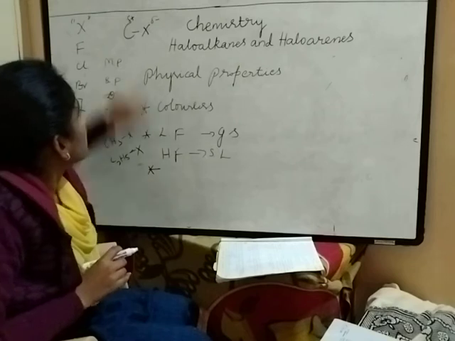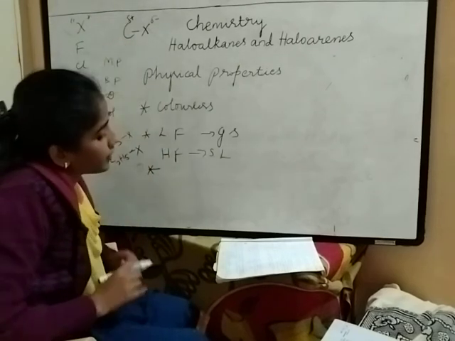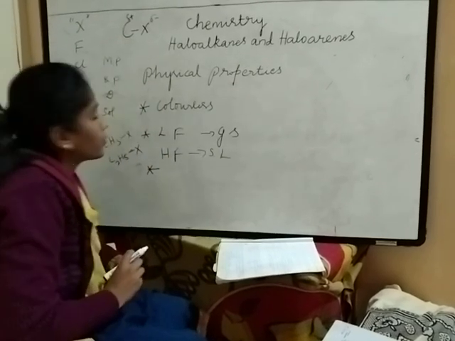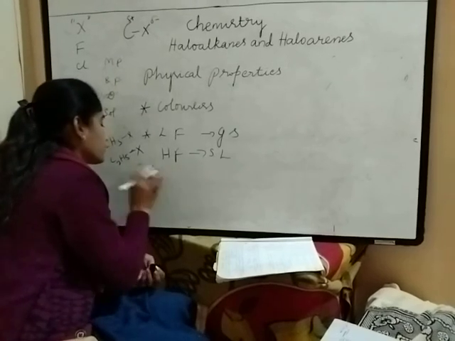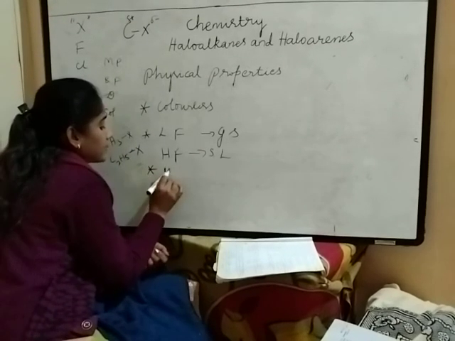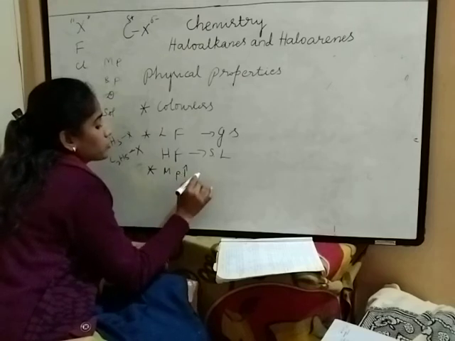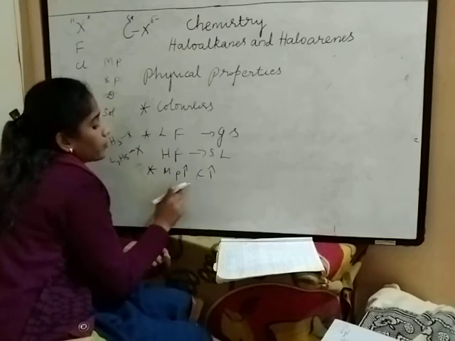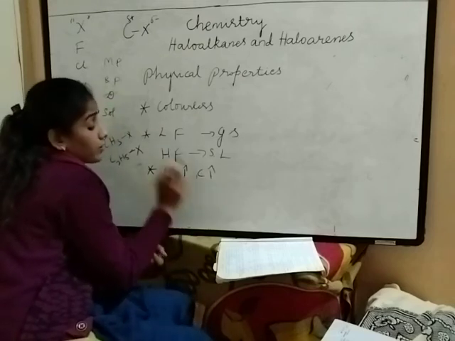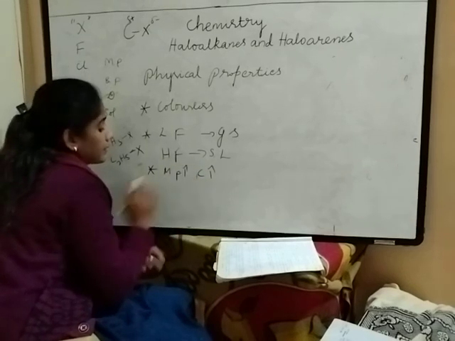So we learned that the bond nature of alkyl halides is polar. The melting point increases when carbon atoms increase.